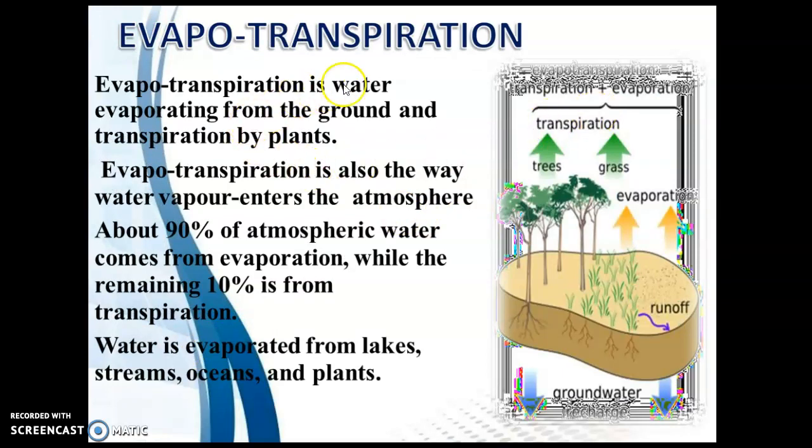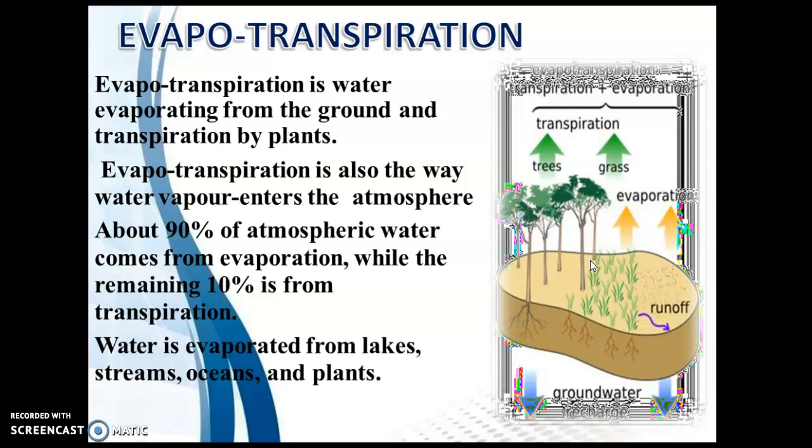Next is evapotranspiration. What is meant by evapotranspiration? Evapotranspiration is water evaporating from the ground and transpiration by plants. Plants absorb groundwater through their roots for their growth, and the water present in the leaves and branches transpires due to the sun's energy and evaporates into the atmosphere. That is called evapotranspiration. Evapotranspiration is also a way water vapor enters the atmosphere.